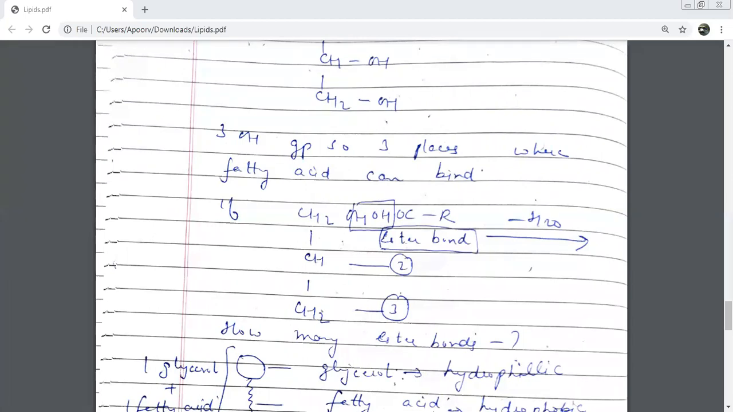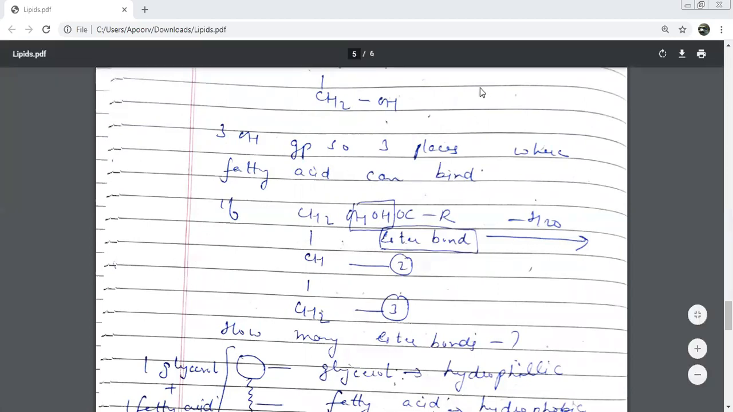Okay, I was discussing how many OH groups are present in glycerol. Three, beta. So at how many places can an ester bond be formed? That means the fatty acid can attach to a glycerol at how many points? 3 points. Because we have 3 OH groups, 3 functional groups. So it is at 3 places that fatty acids can combine. So 3 ester bonds can be formed.